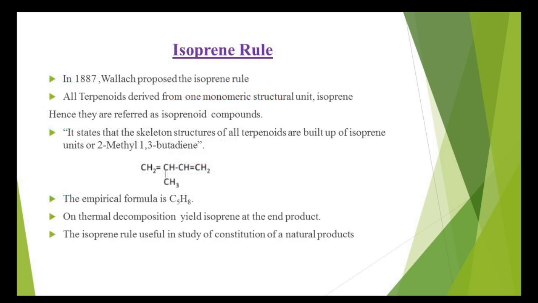So we'll move to the isoprene rule. In 1887, Wallach proposed the isoprene rule. All terpenoid derivatives are derived from isoprene units. It states that the skeletal structure of all terpenoids is built up of isoprene units, that is 2-methyl-1,3-butadiene. The empirical formula is C5H8. On thermal decomposition, isoprene is the end product. The isoprene rule is useful in the study of constitution of natural products. So I'll repeat once again, what is the isoprene rule? The skeletal structure of all terpenoids is built up of isoprene units.